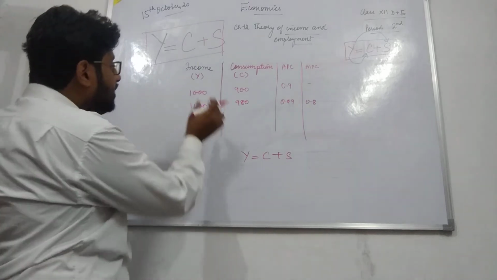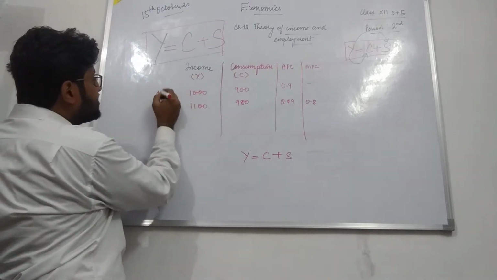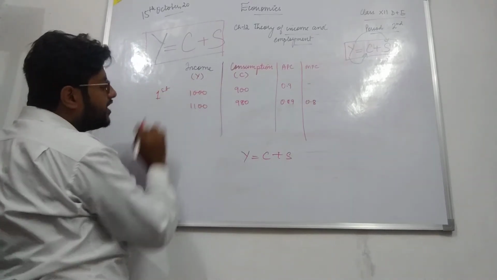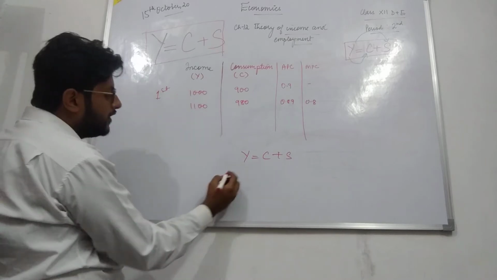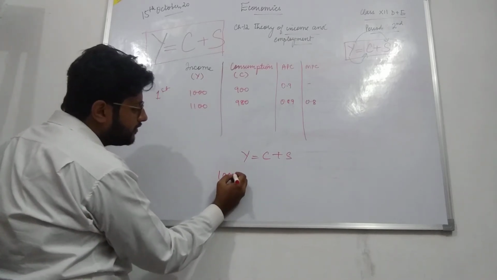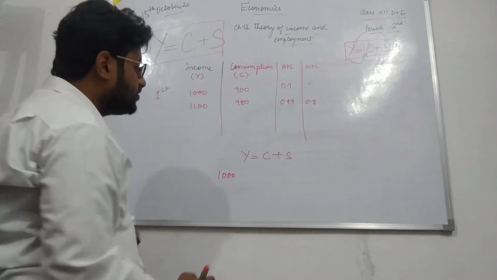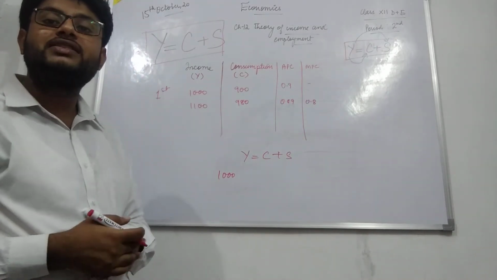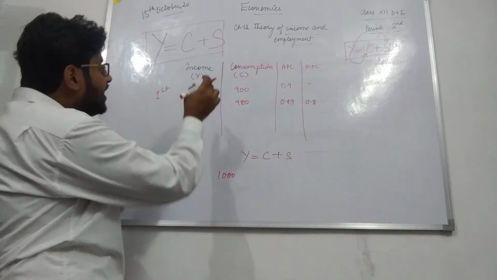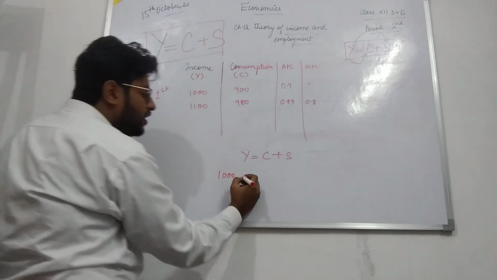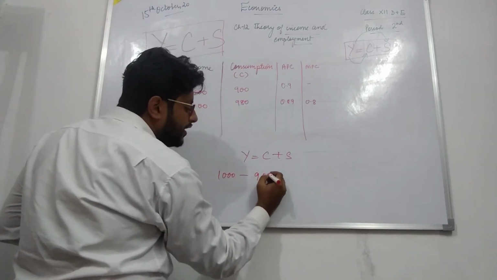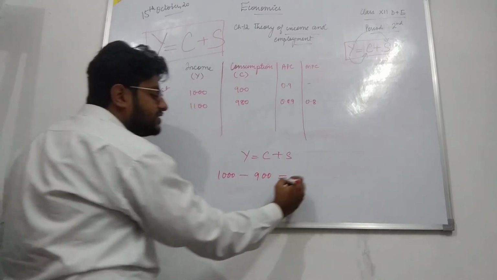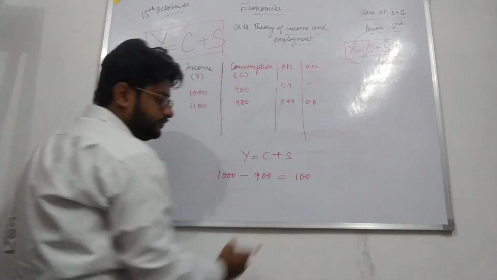For example, if we see the first instance over here, what was the income? Income was 1000, and consumption was 900. To calculate savings, we subtract consumption from the level of income, and we get our saving, which is equal to 100.